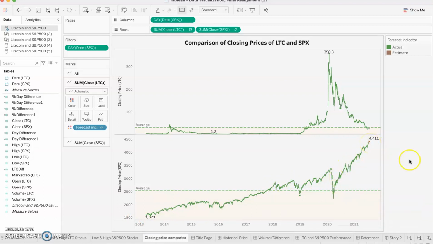And the thing is that the S&P 500 is a basket of 500 companies that have resources, that have the money, they have the base and foundations to continue growing. As opposed to Litecoin and cryptocurrency in general, it's not really like that. It's more of a bet in a way, unless it's solving some kind of problem. So very fast transactions, or you can use it overseas in other countries, things like that. So if the cryptocurrency isn't really solving your problem, it doesn't have a base to be valuable.